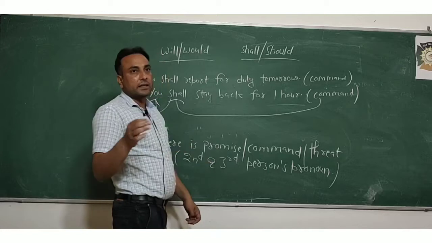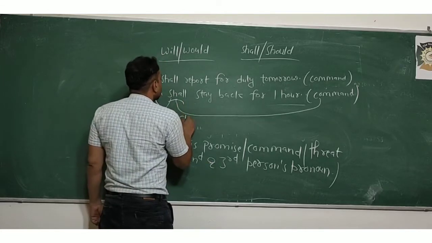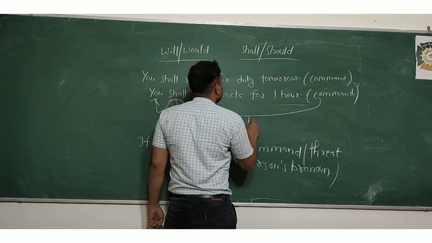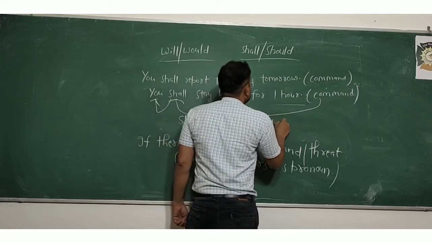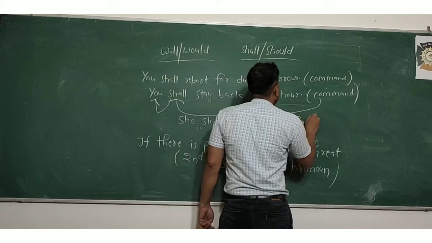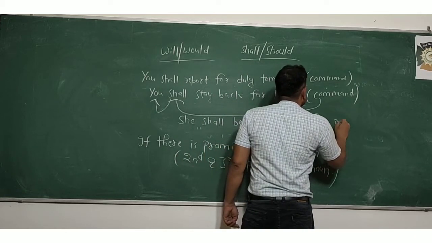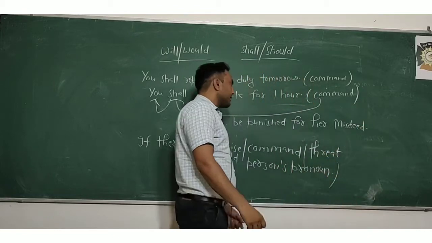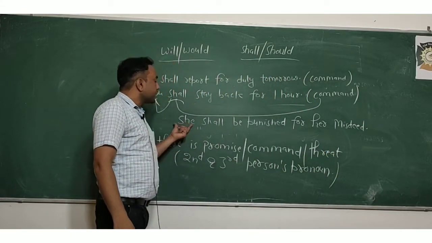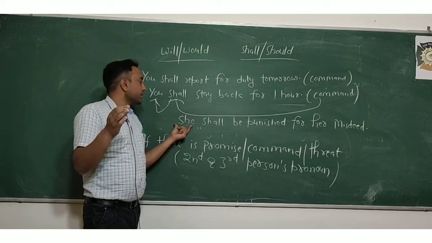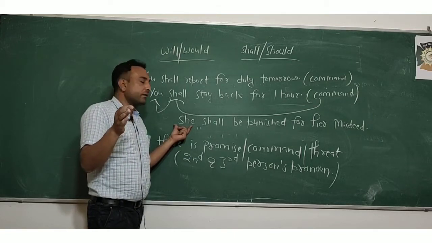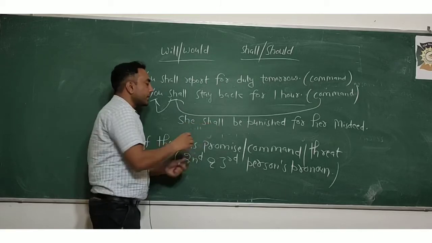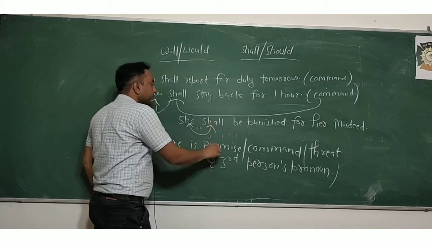And the next sentence is: She shall be punished for her misdeed. This is with the third person, he, she, it. You have learned that you will use only will, not shall, but here we have used shall with she.